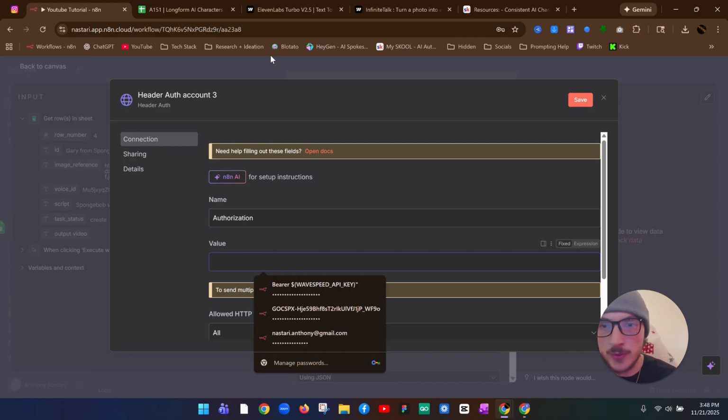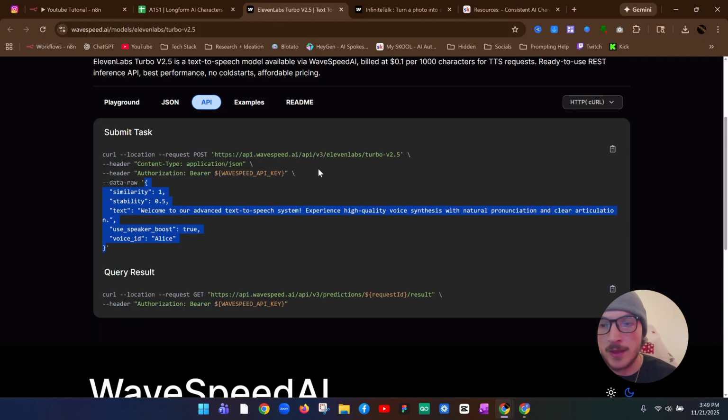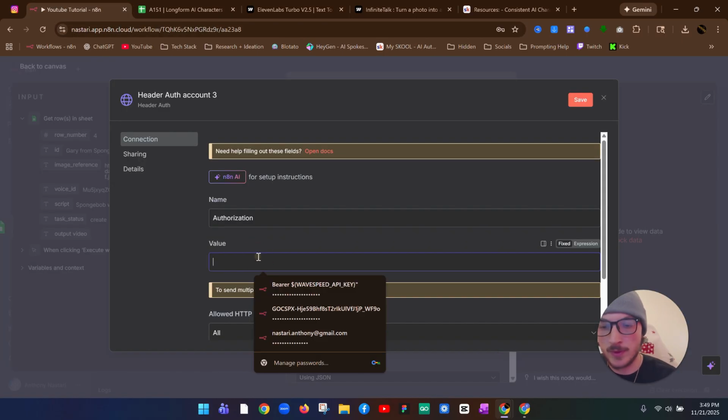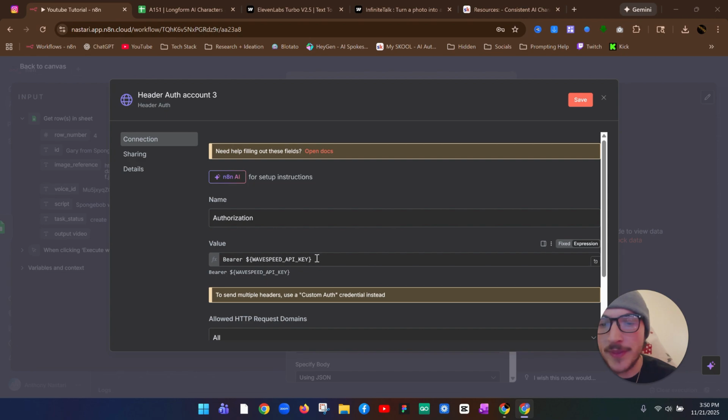And then for the value, you want to come over to Wavespeed. This is how you're going to send that information. We already put authorization. You want to copy this bearer section. Copy that, and paste it into there. If you turn it on expression, it will let you see. And then once you get the API key, we can delete this and paste it right there.